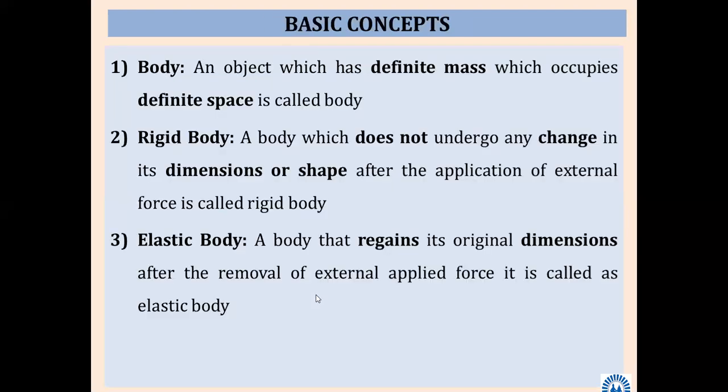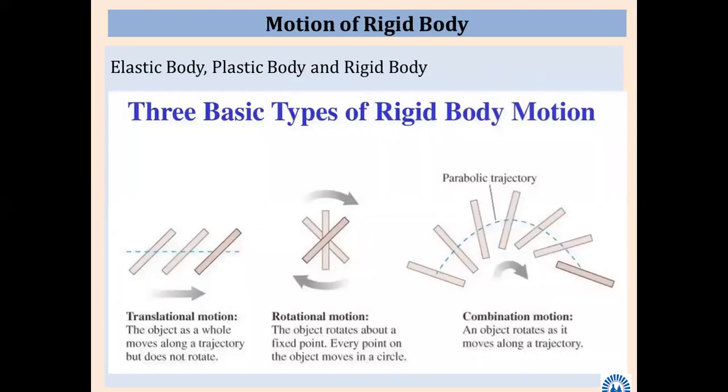What is meant by plastic? Example of mud we have seen. A body that will not regain its original dimensions after removal of external applied force is called plastic. Then thereafter we have seen the basic types of rigid body motion: translational motion, rotational motion, and combination motion. So this also you can note down.